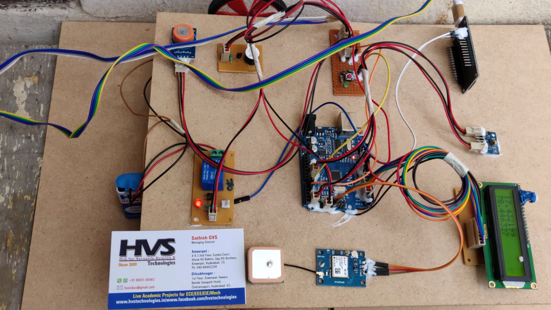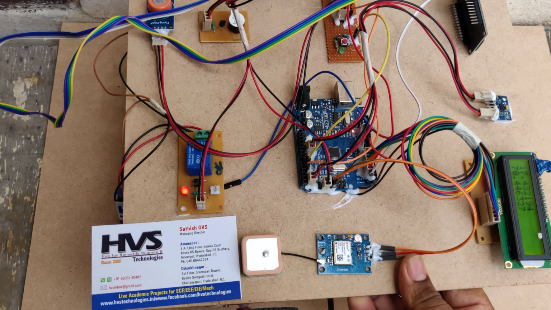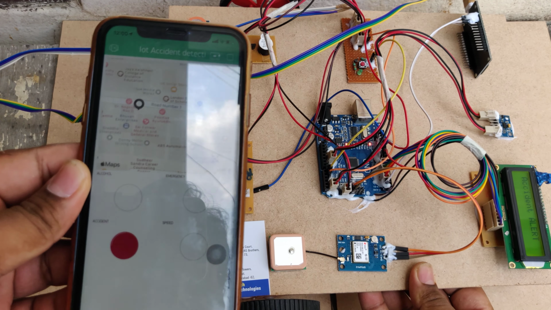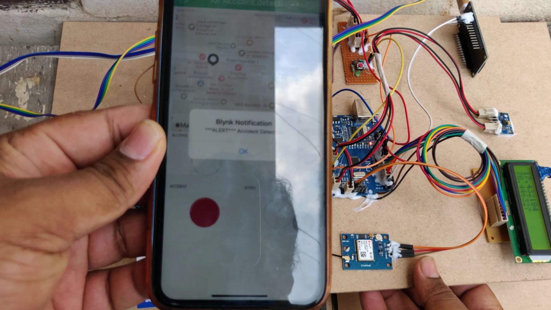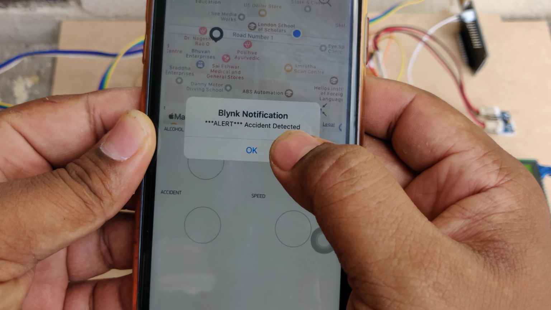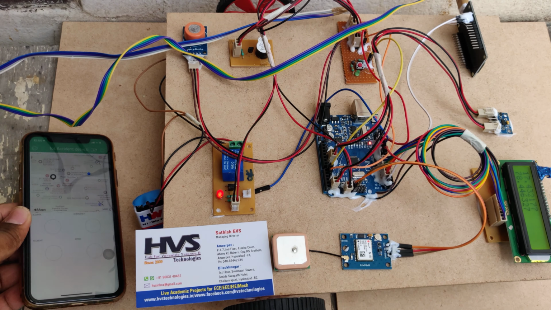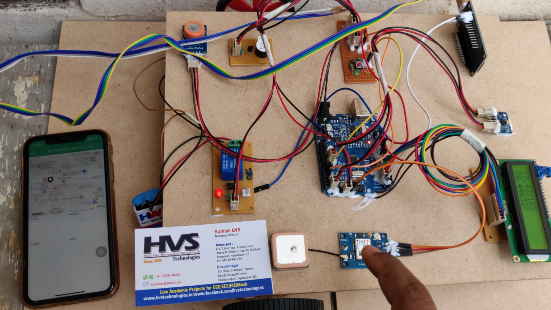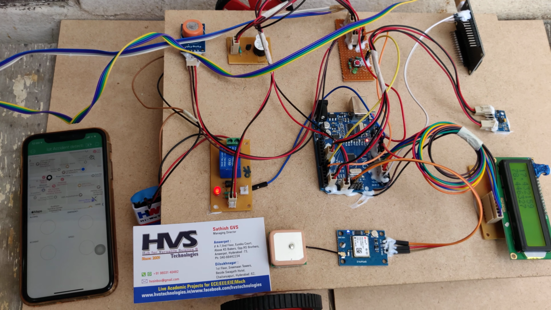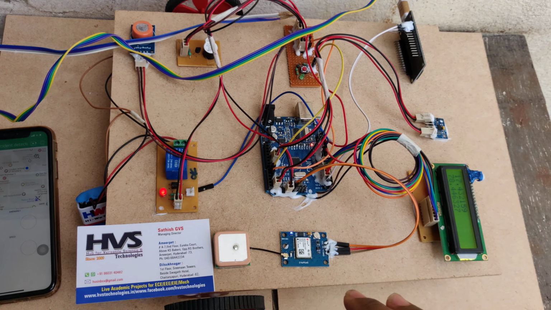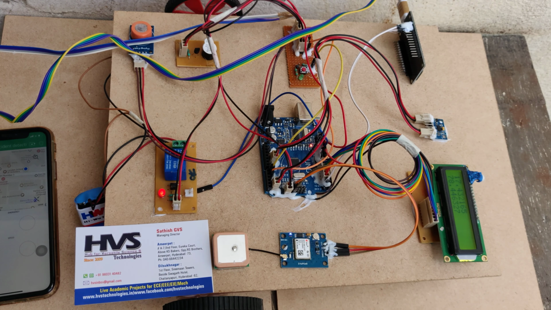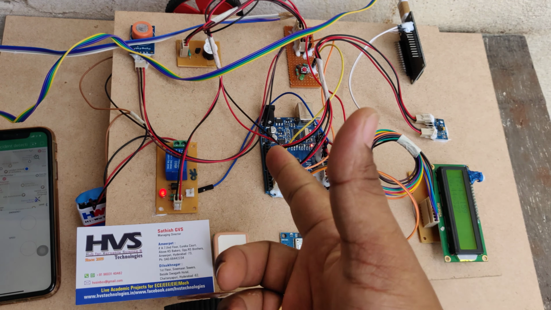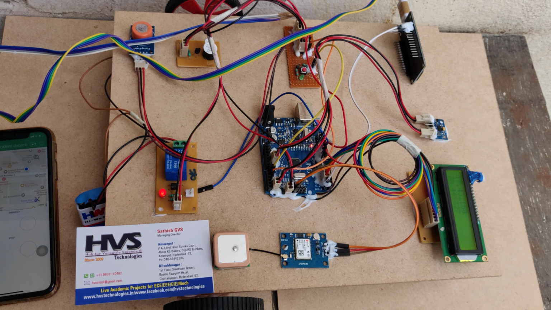Okay, and coming to the accident, whenever it detects hard hits, then you will get the accident alert notification also. The high speed also will be alerted, but it should be moving, then only we will get the speed from the GPS, because the GPS will provide the PVT, that's position, velocity, time, and from there we are going to get the high speed alerts, and it will be indicated on your Blink app like the previous alerts: switch, alcohol and MEMS alerts. Thank you.